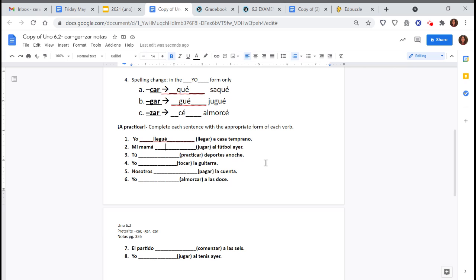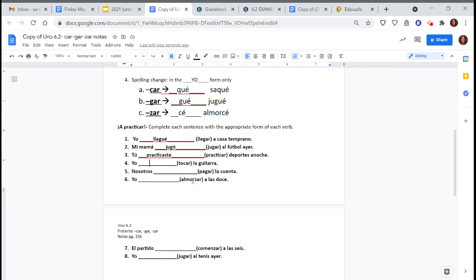Now in number 2, mi mamá, we have jugar. That is not a yo form, so I do not need to do any of these spelling changes here. I just take off my ending, add your preterite ending back on. So mi mamá jugó al fútbol ayer. How about the next one? We have practicar. Tú form, no need to worry about spelling changes. We just take off our ending and add our new preterite ending back on, practicaste. So you practiced sports.